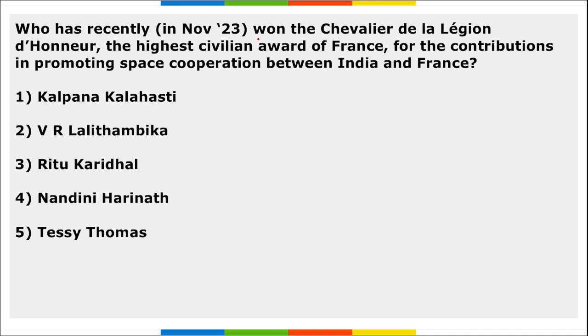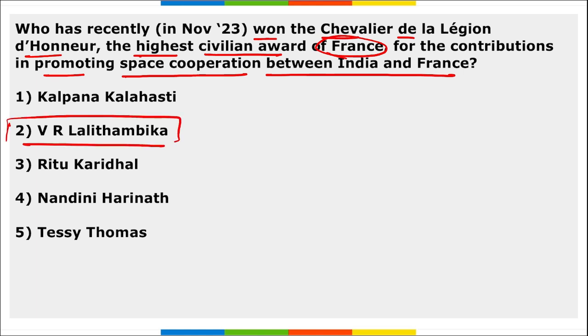Next, who has recently won the Chevalier de Légion d'Honneur, the highest civilian award of France, for the contributions in promoting space cooperation between India and France? So, Dr. VR Lalitambika, a distinguished scientist from ISRO. She was honored with the Chevalier de Légion d'Honneur.